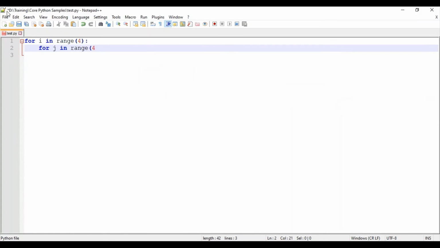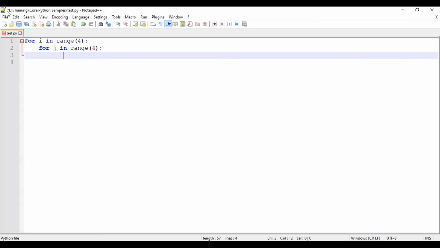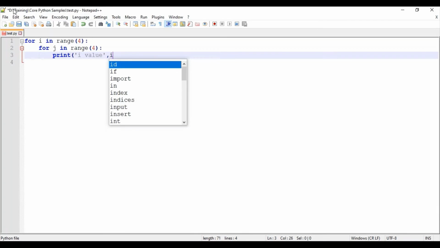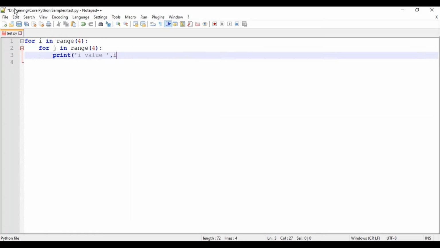Then I'll print i value, comma i, comma, j value, comma j.